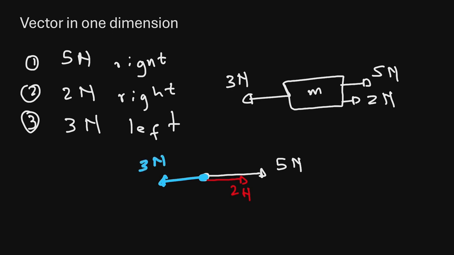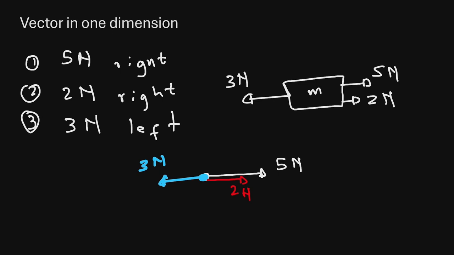So if we look at this schematic diagram of ours, we have forces that are going to the right, and we also have forces that are going to the left. This direction of ours here, right and left, we can represent by signs.